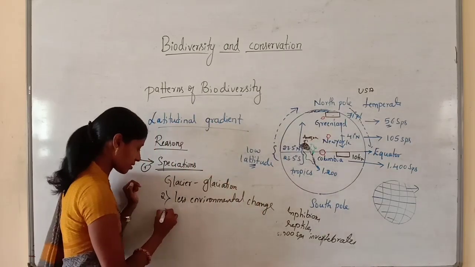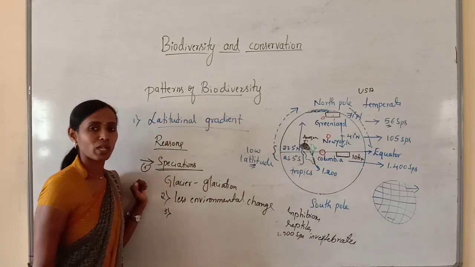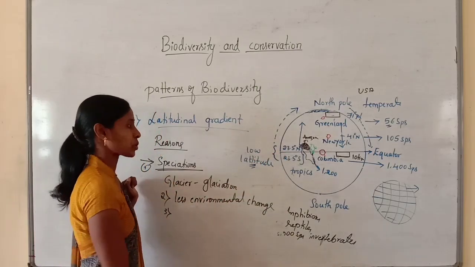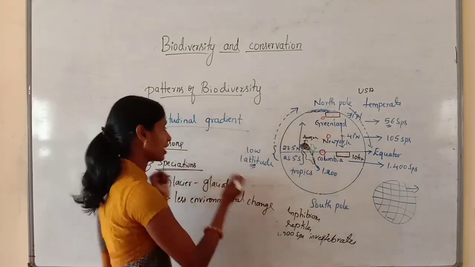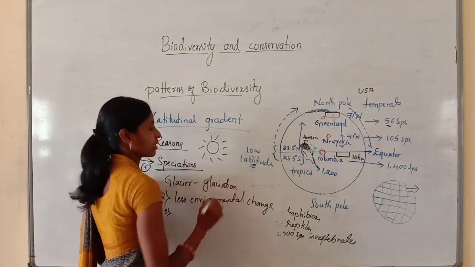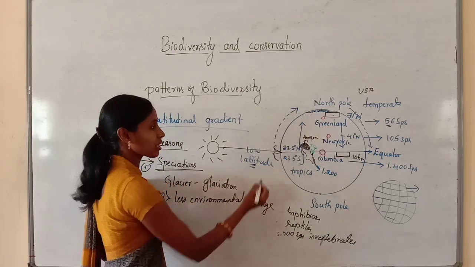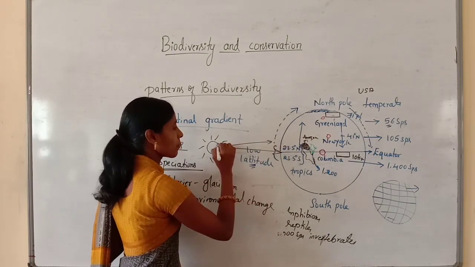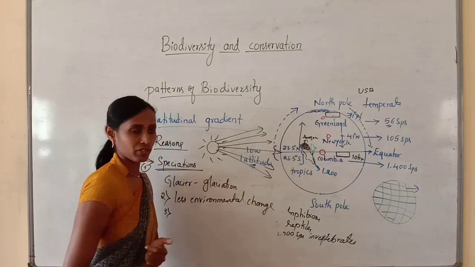Then the third reason is that the tropical regions receive maximum or sufficient solar energy. See, when the earth is rotating on its orbit, the tropical or equatorial regions receive maximum solar energy when compared to the temperate regions.